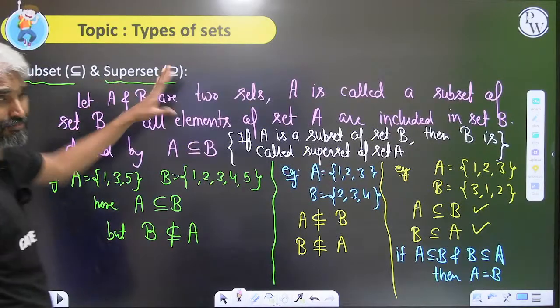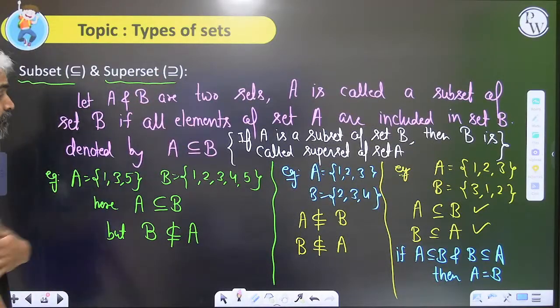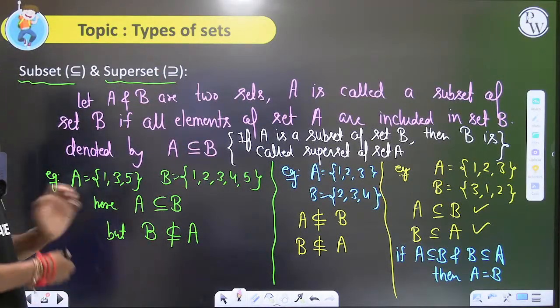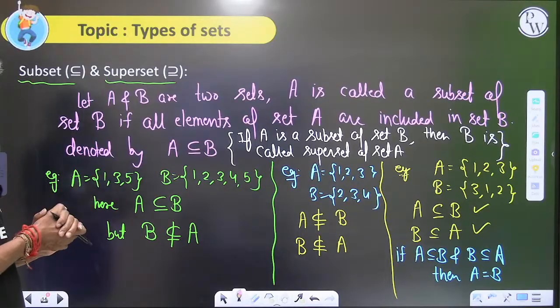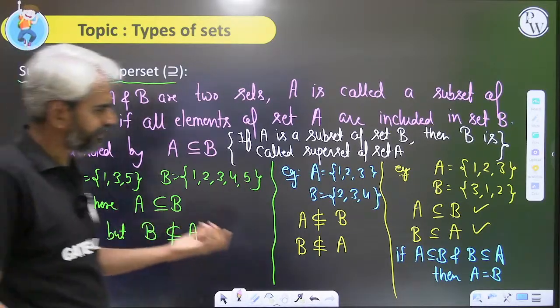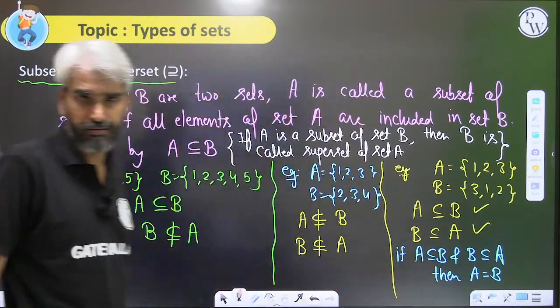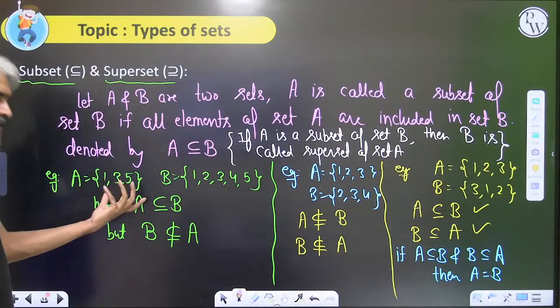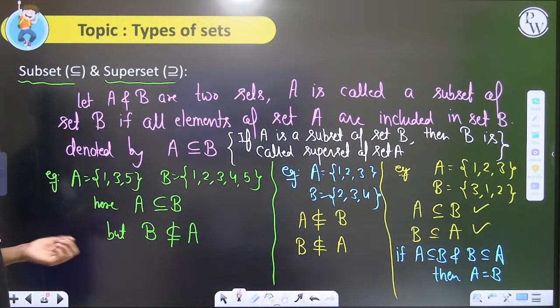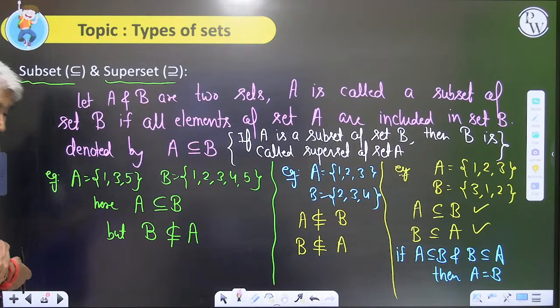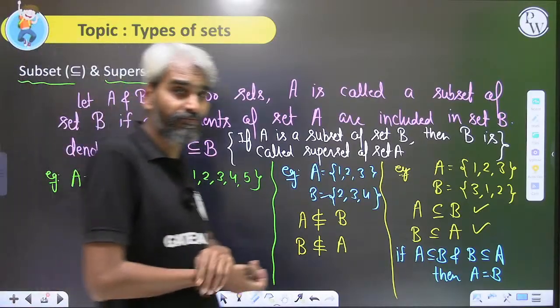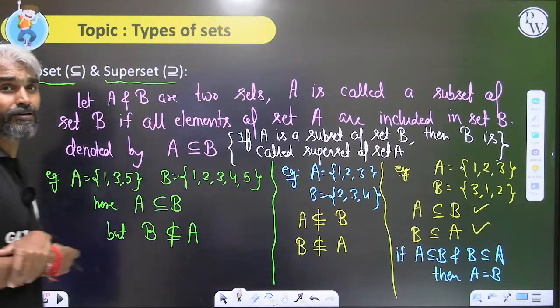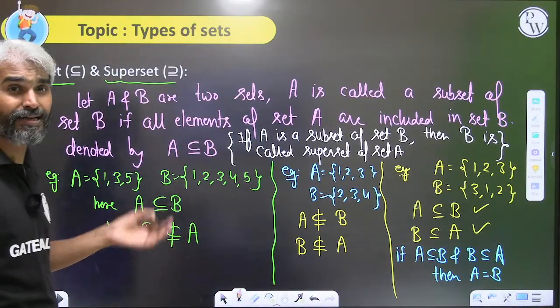Okay, so that's just the definition of subset. What do I mean by subset? Subset and superset are the same thing. If two sets are subsets of one another, then they are guaranteed to be equal to each other. Otherwise, to check whether one set is a subset of another or not, you just need to see: A will be called a subset of B if all the elements of set A are included in set B.